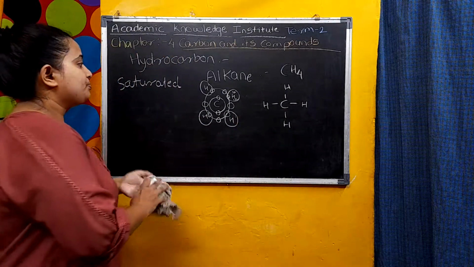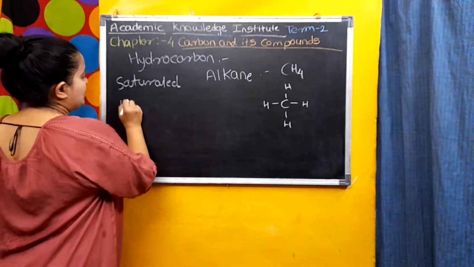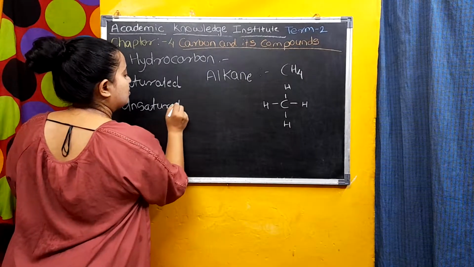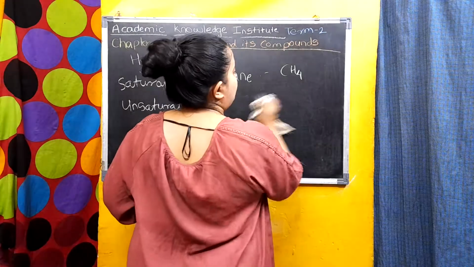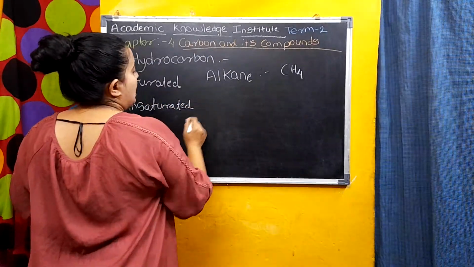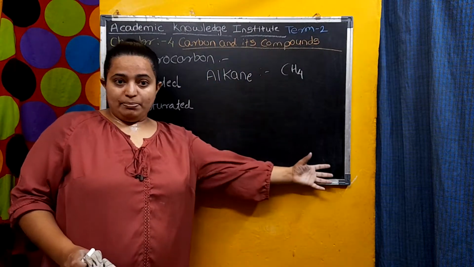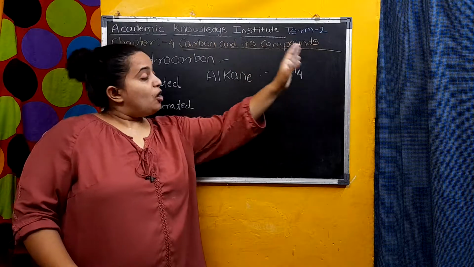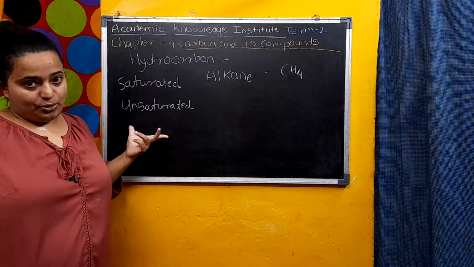Next are the unsaturated hydrocarbons. When carbon is attached to hydrogen or any other element with a double or triple covalent bond, it is known as an unsaturated hydrocarbon.